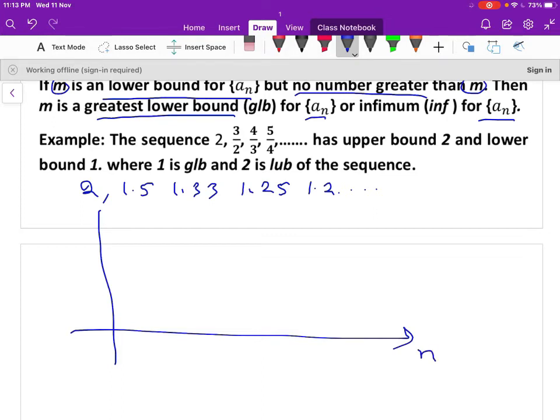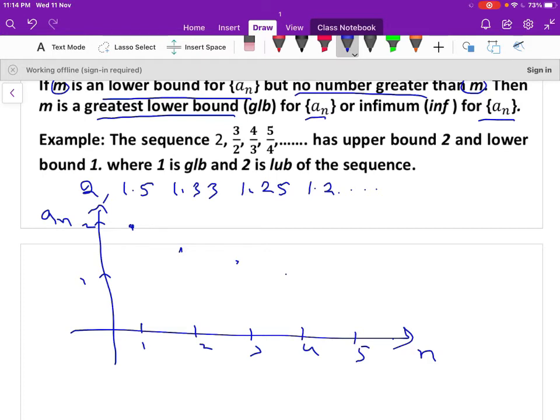The x-axis represents n values and the y-axis represents the function value an. You plot n is 1, 2, 3, 4, 5 and so on. When n is 1, the first term is 2. This is 1, this is 2. When n is 1, a1 is 2. When n is 2, a2 is 1.5, this comes here. When n is 3, a3 is 1.33, comes here. When n is 4, a4 is 1.25.